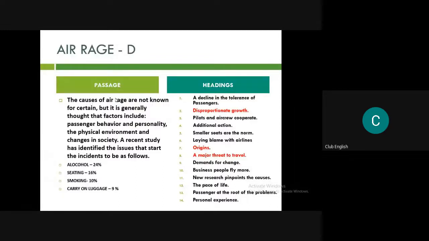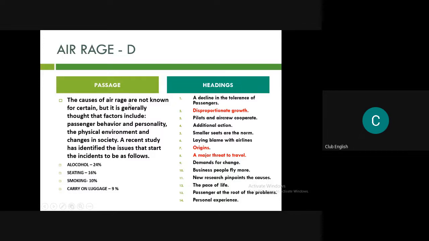Why is it so? Well, because it starts off by telling that the causes are not known, but they're still looking for it. And a particular keyword which is here, that is a recent study. Recent study means what? New research. Study means research, recent means new. So this is how they play. The meaning is the same. These are the causes by which the new research is pinpointing the causes of air rage.